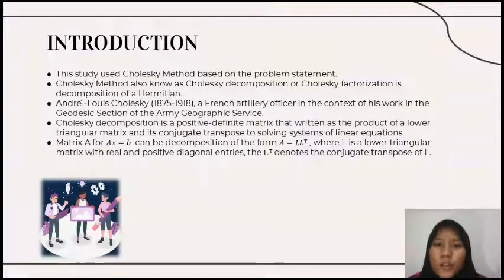In this method, a matrix A for AX equals B can be decomposed in the form A equals LL^T, where L is a lower triangular matrix with real and positive diagonal entries, and L^T denotes the conjugate transpose of L.